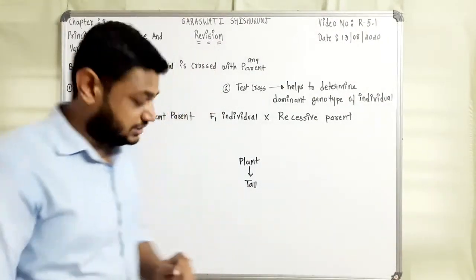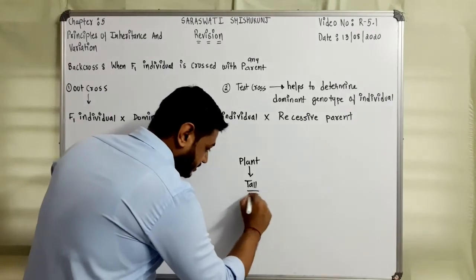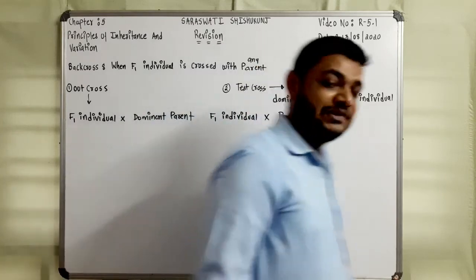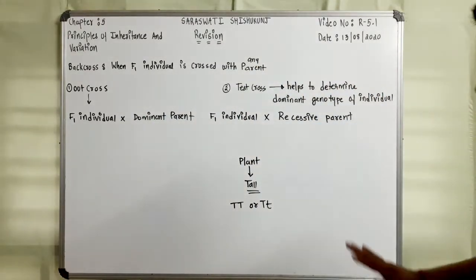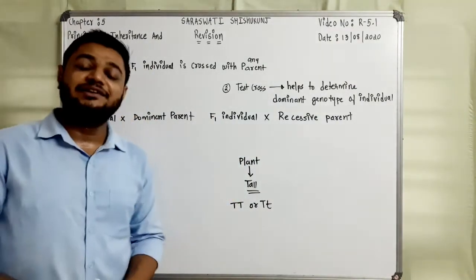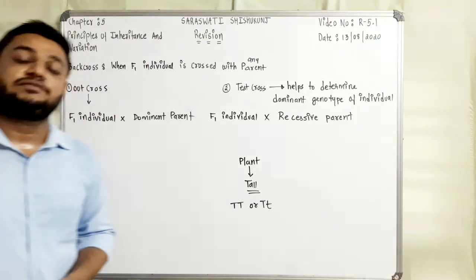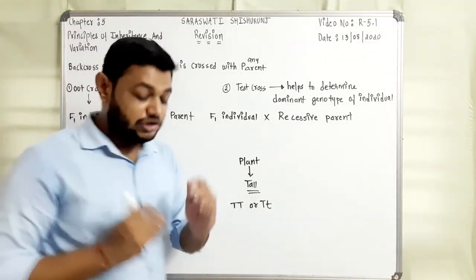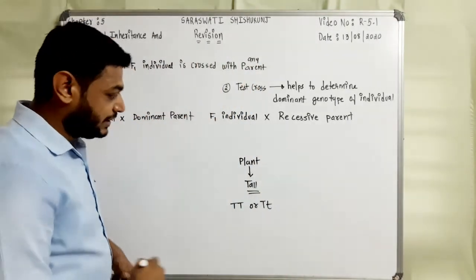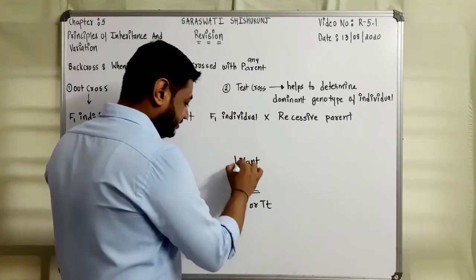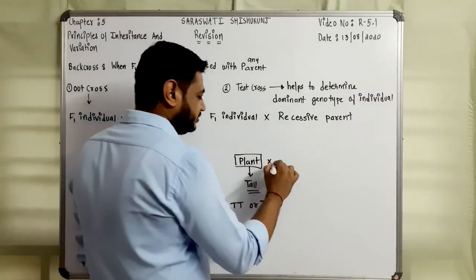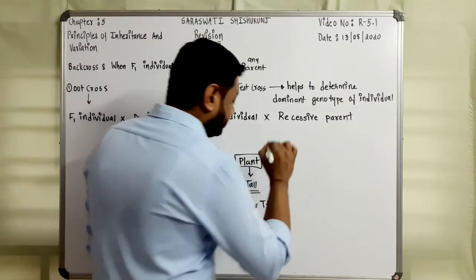Yes or no? Yes. That is capital T capital T or capital T small t. There can be two possible genotypes. Now, out of these two genotypes, which genotype is present in the plant, that we need to discuss. We need to know which is the possible genotype. So in this case, the plant is crossed with the recessive parent, that is small t small t.